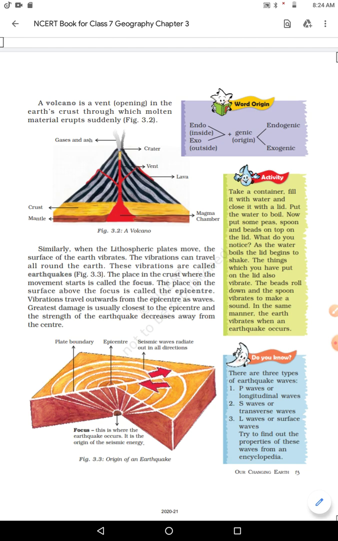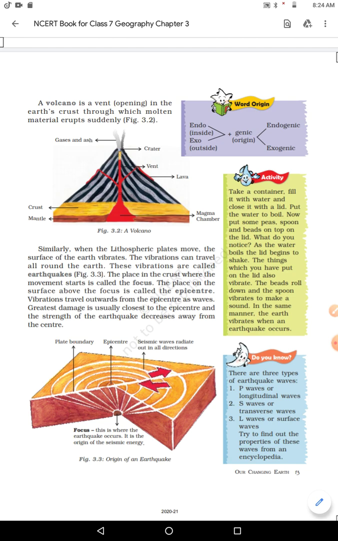Similarly, when the lithospheric plate moves, the surface of the Earth vibrates. The vibration can travel all around the Earth. Now let me give you an example. If you children throw a stone in the water, have you seen that circular vibration on the surface of the water?